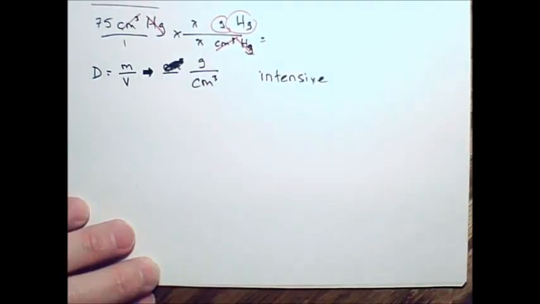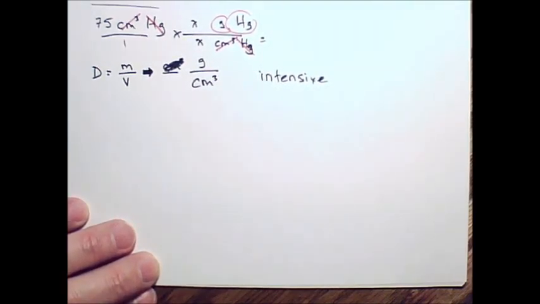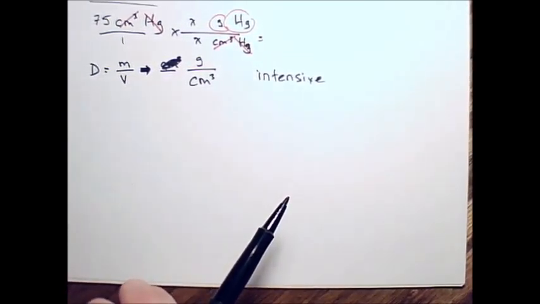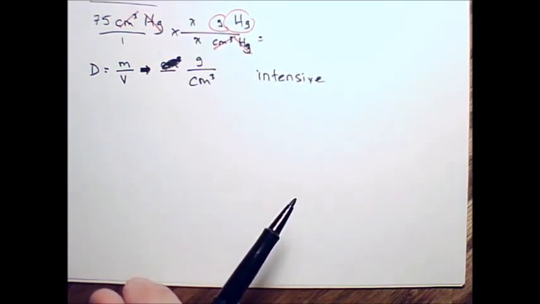So regardless of the amount of mercury, 75 cubic centimeters could be 75 million cubic centimeters. The density of mercury remains the same as long as temperature and pressure and things like that remain the same. Actually, even pressure doesn't change it much, or temperature. Mercury stays pretty much the same density all the time. It resists a lot of changes in pressure and temperature. A lot of changes in density when you do that. That's why they use it for a lot of measuring instruments. All right? Does that make sense to everybody?